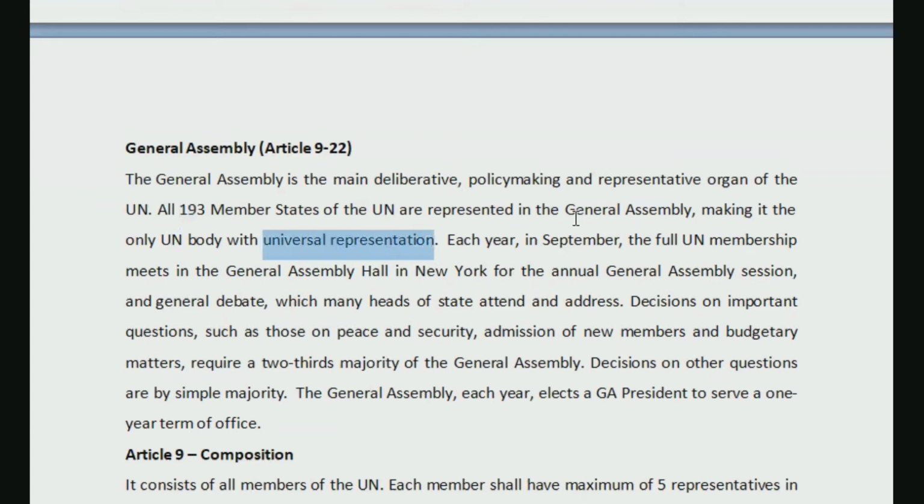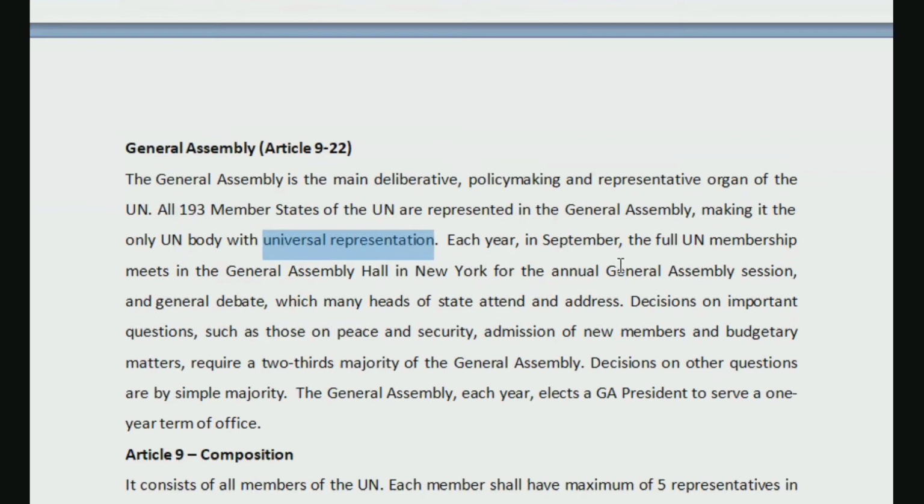But for other organs, we will see that only a few countries are members, then they would have permanent members, non-permanent members and all that. But this is the only organ where we have all the countries as its members. So it is having universal representation, right? All the member countries are members of General Assembly. That means all the countries get to be represented in General Assembly.